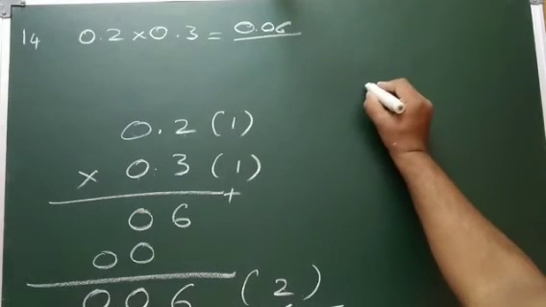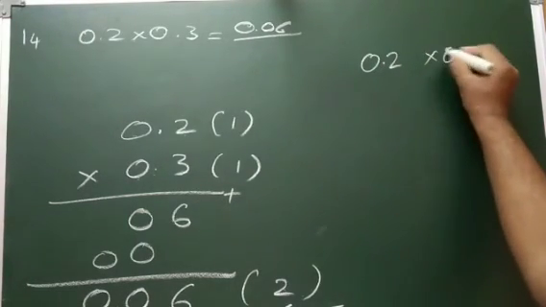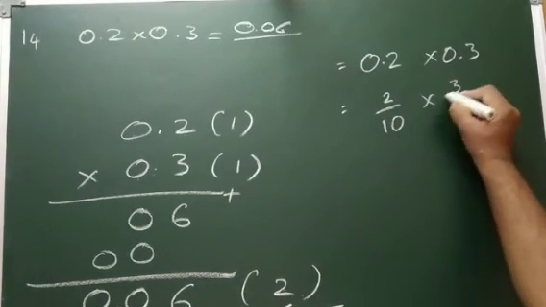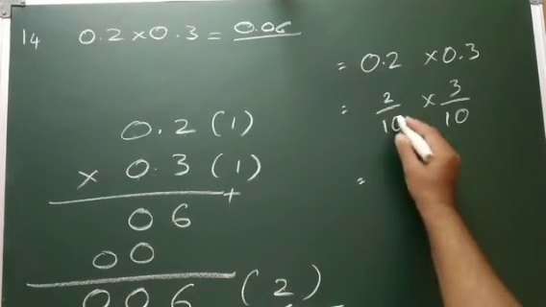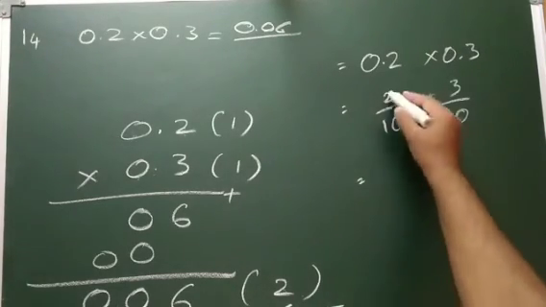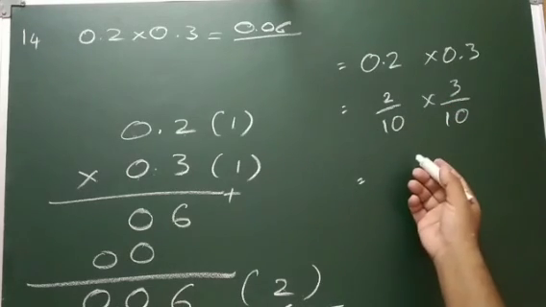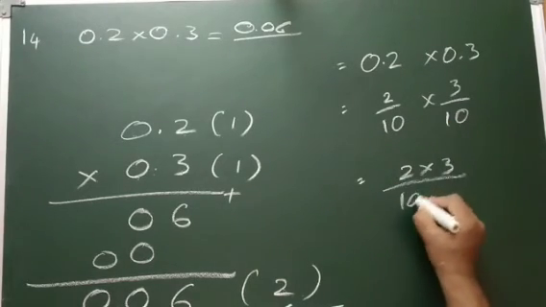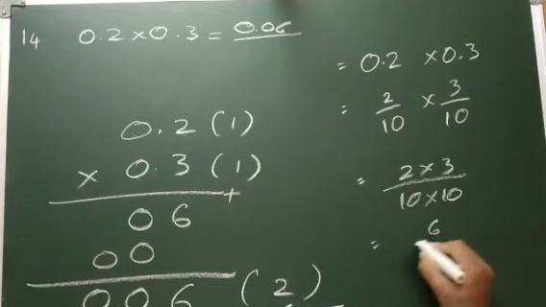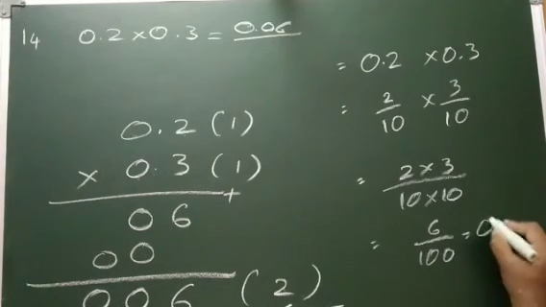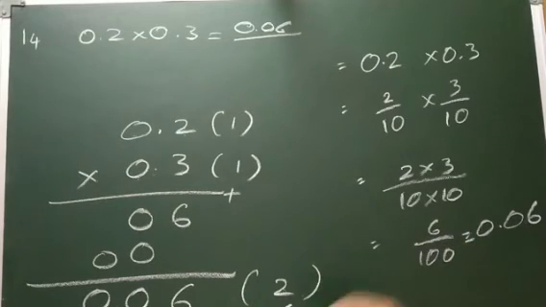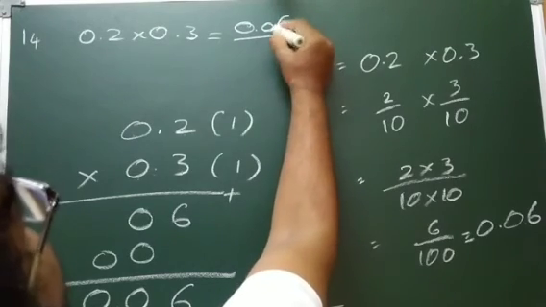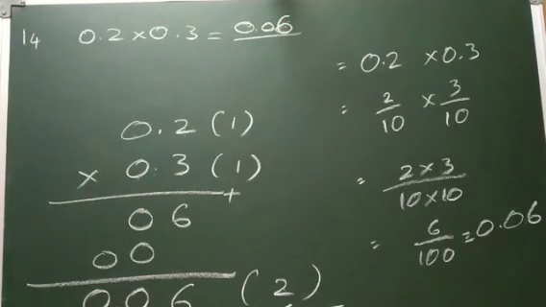In another way also we can do. See here, 0.2 into 0.3. Suppose you can write this as 2 by 10 and this as 3 by 10. So now there are two fractions. Numerator into numerator. It is not a plus; plus you cannot do, into you can do. So that is 2 into 3 by 10 into 10. So now it becomes 6 by 100. 6 by 100 means 0.06. In both the cases we will get the same answer, which is 0.06. Got an idea?